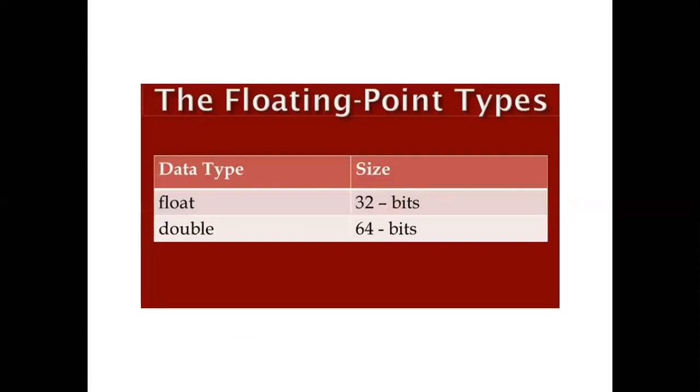The data type may be float or double. Float type is 32 bits long, meaning 4 bytes in size. If you want to enhance the range, then you can define it as double, which may store up to 64 bits, so that you can store larger values in this.